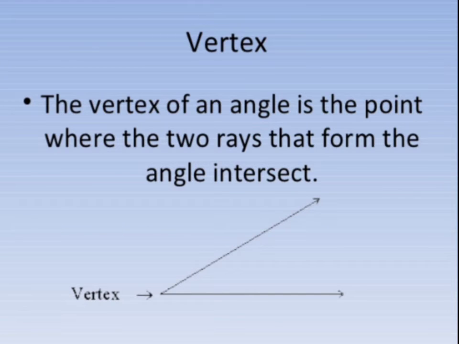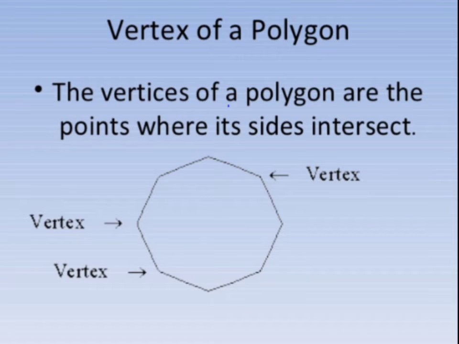Now let us understand what is a vertex. The vertex of an angle is the point where the two rays that form the angle intersect. Vertex of a polygon. The vertices of a polygon, or you can say corners, are the points where its sides intersect, as you can see in the figure.